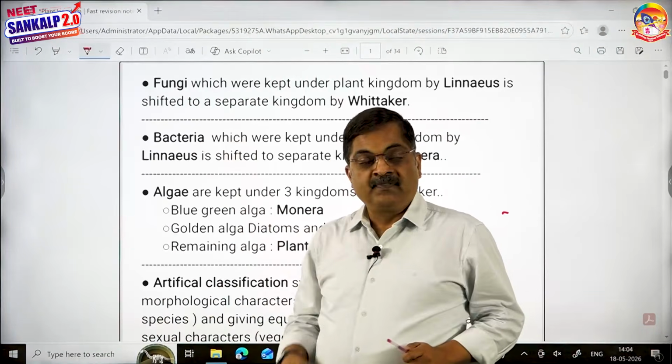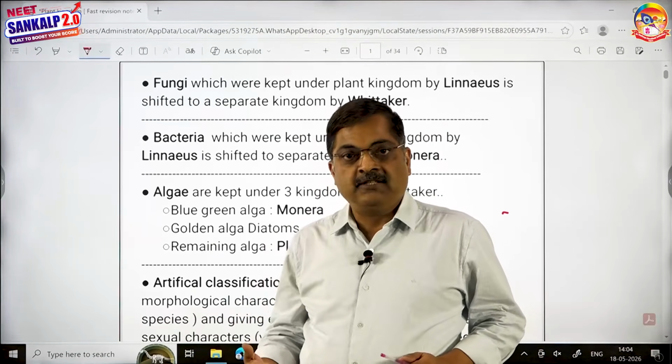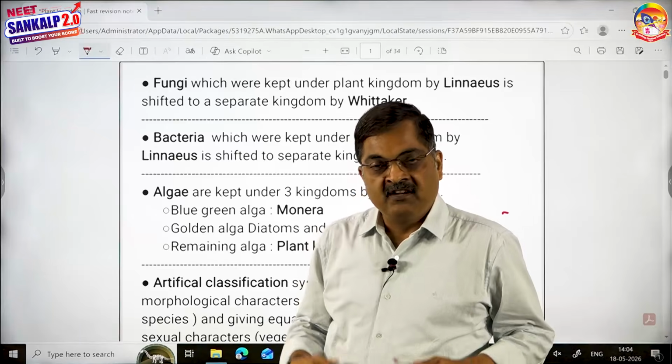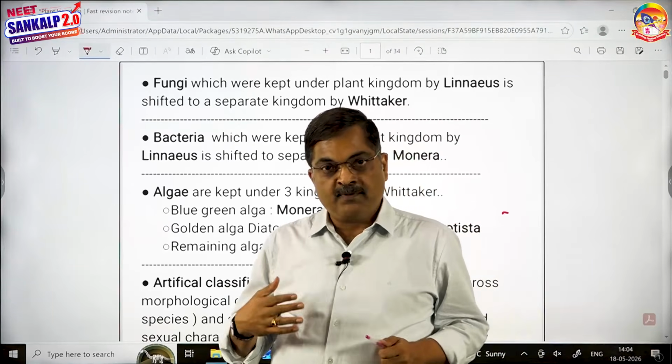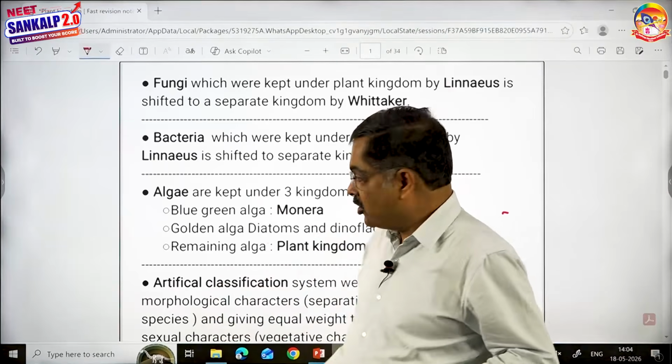Coming to bacteria, in Linnaeus classification, it is kept under kingdom Plantae because it contains cell wall, whereas in Whittaker's classification, because bacteria are prokaryotic, it is separated into a kingdom called Monera.